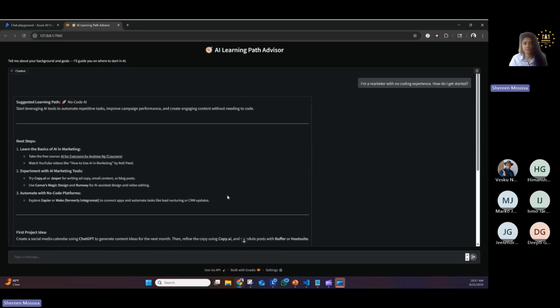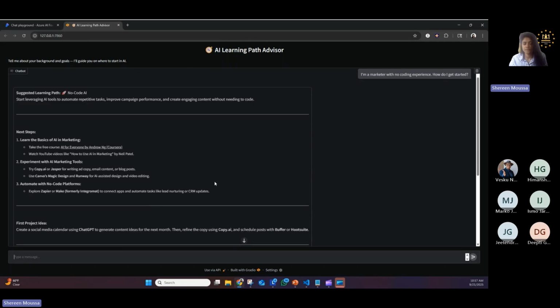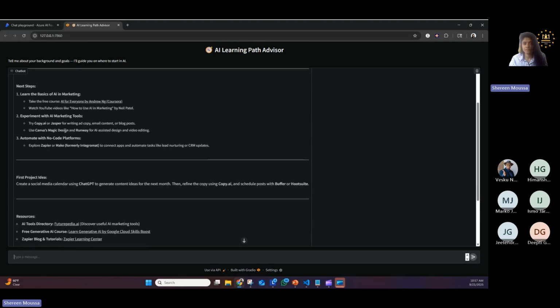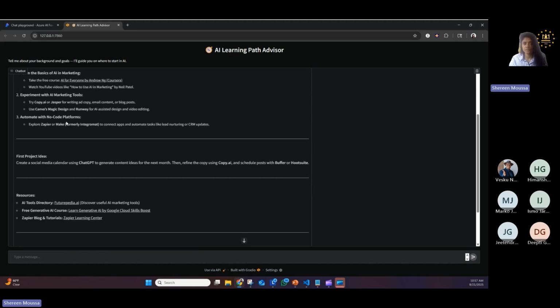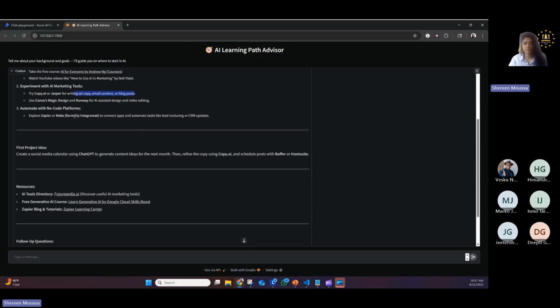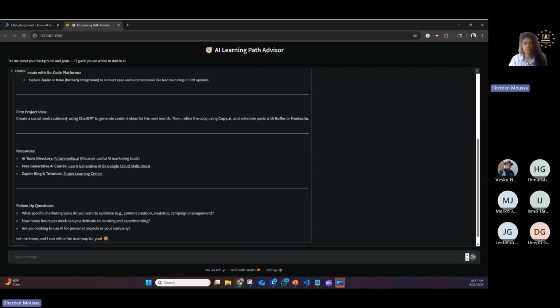And if you see here, based on the system prompt, this is how it is behaving. It says, okay, this is a suggested learning path, the next steps. It's even giving me links for the courses, and it's making it more personalized for me, right? So I said marketing, so it's providing me some AI marketing tools that I can use here, as well as some project ideas, like create a social media calendar using ChatGPT.